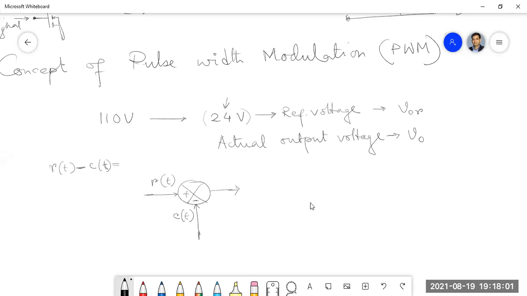Practical case I am saying. Suppose you want it should be 24 volt, but it is now at 20 volts. Now what is the error? Error is 4 volt for this particular case. So we call it error variable, error signal, ET.